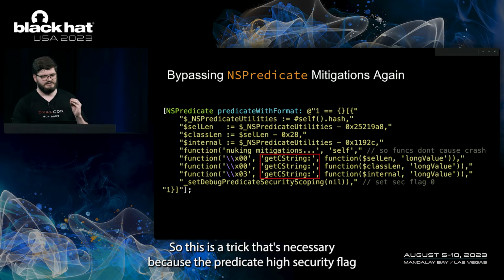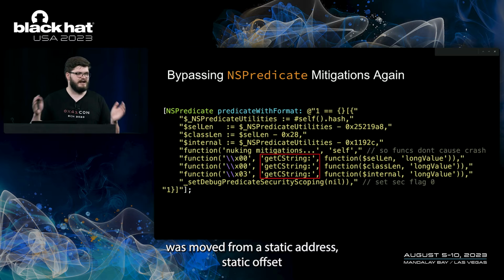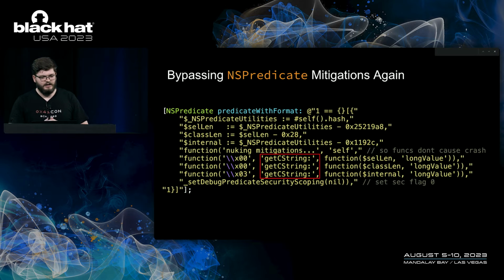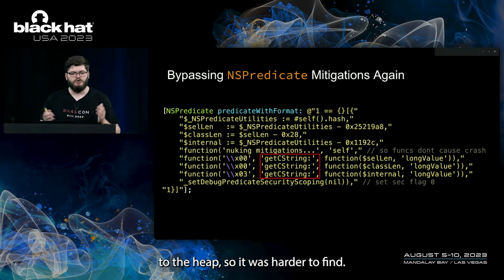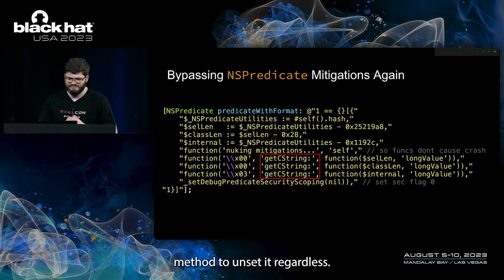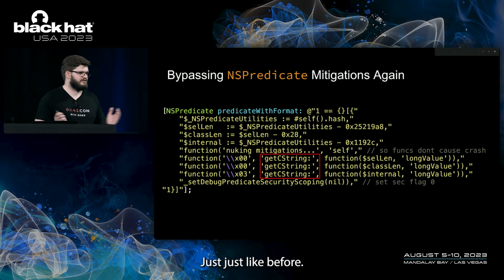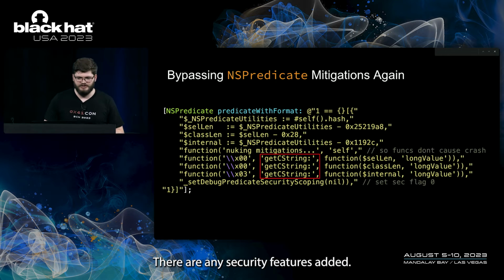So this is a trick that's necessary because the predicate high security flag was moved from a static address, static offset, to the heap. So it was harder to find. Luckily, NSPredicateUtilities just gave us this nice convenient method to unset it regardless. Again, from here, the predicate can be used to fully script Objective-C just as before, just like before there were any security features added.